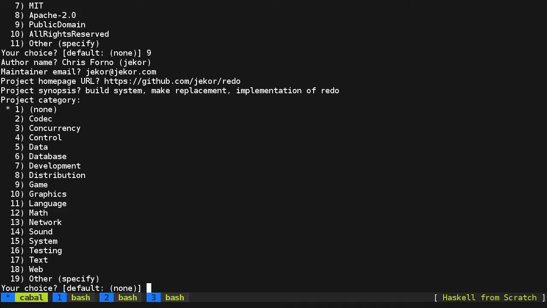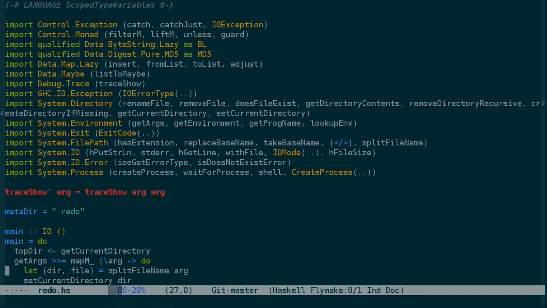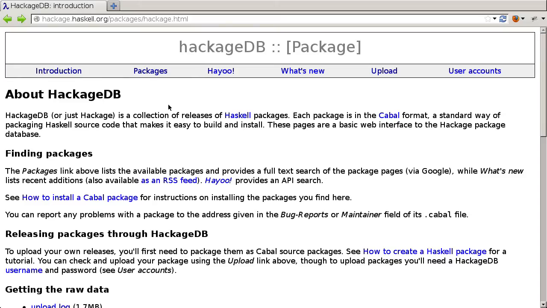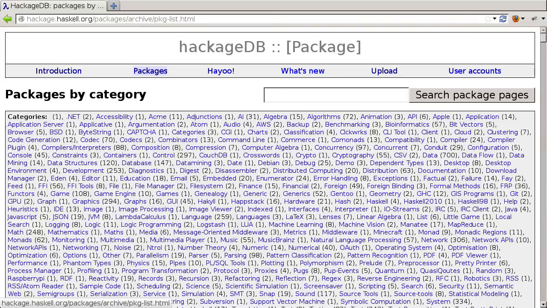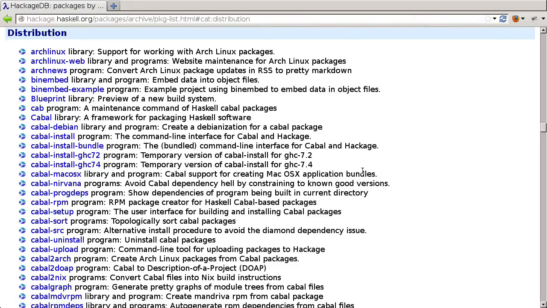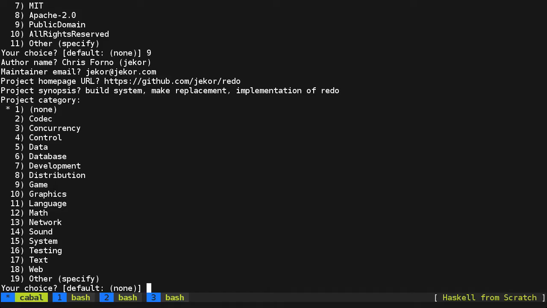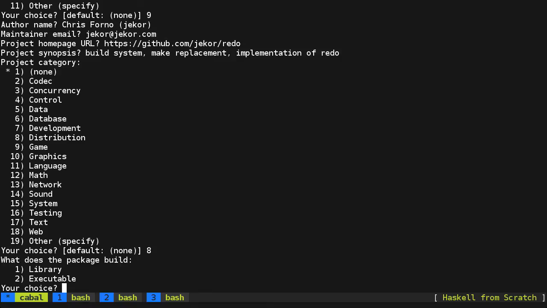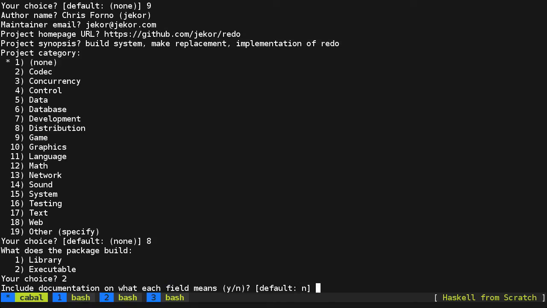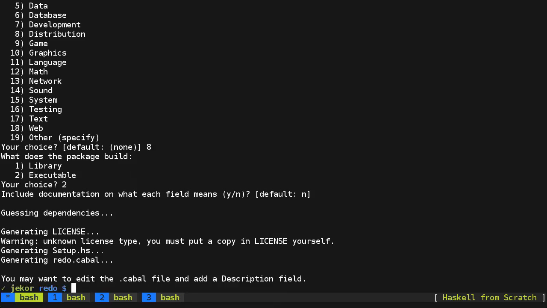For the project category, we have a couple options: development, distribution, maybe even system. So I took a look on the packages list on Hackage under distribution, and Cabal and some other build tools are in there, so I'm going to stick to that for now. So distribution, this is an executable, and we don't need the documentation on what each field means. We'll just have to go through and delete that if we do.